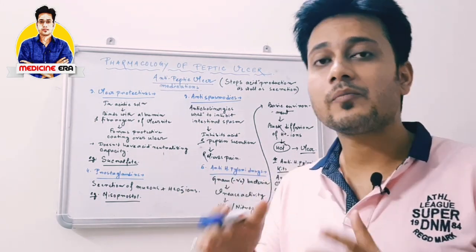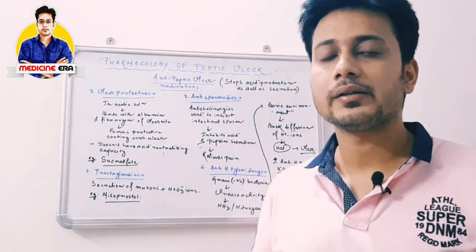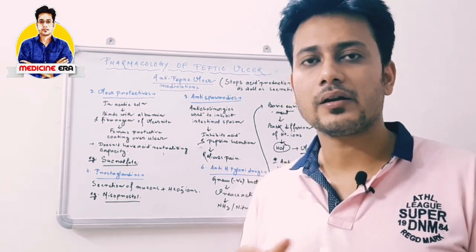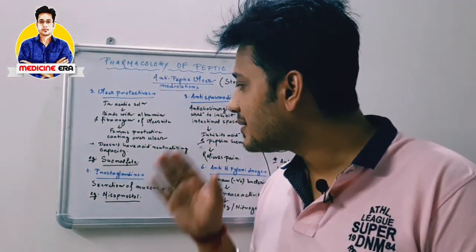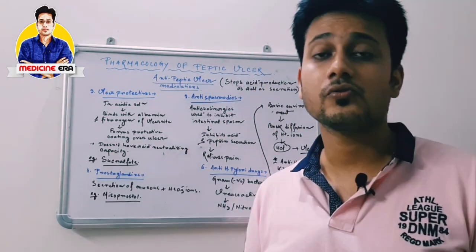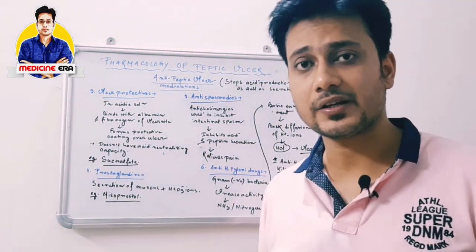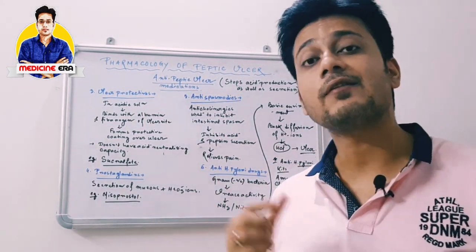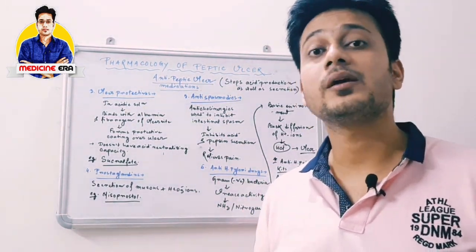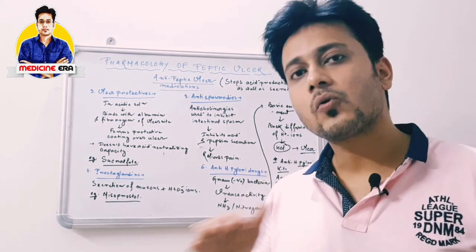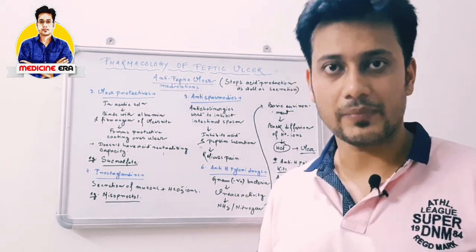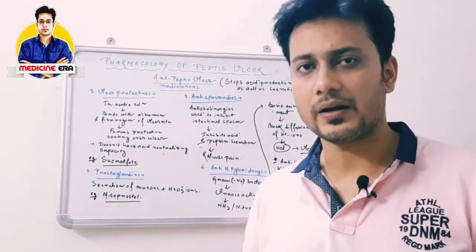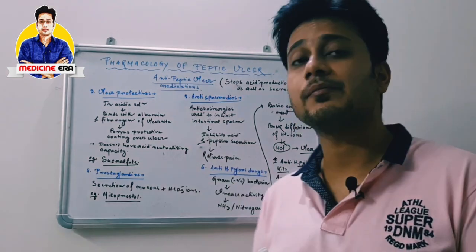So this type of medication is mainly used to coat the particular ulcer, so the ulcer will be healed as soon as possible. They do not have acid neutralizing capacity. The main example is sucralfate. This sucralfate is a sulfated disaccharide of aluminium salt. They are mainly used as a coating agent, and they are non-systemic, meaning they are not absorbed in the blood.